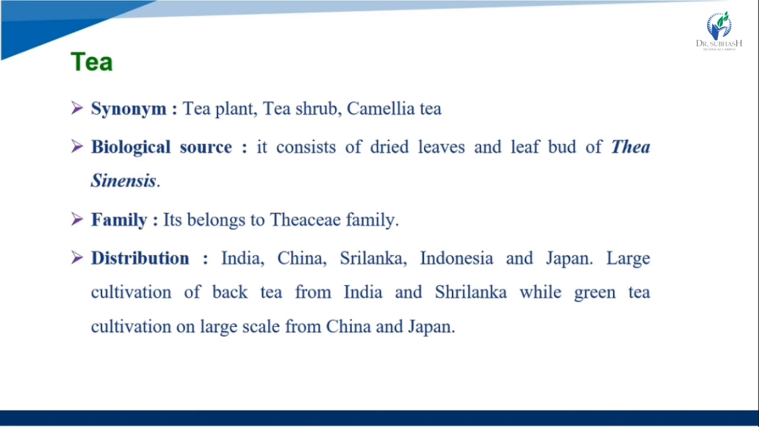So the biological source of tea consists of the dried leaves and leaf buds of Thea sinensis. The family is Theaceae, and it is distributed in India, China, Sri Lanka, Indonesia, and Japan. Black tea is cultivated on a large scale in India and Sri Lanka, while green tea is cultivated on a large scale in China and Japan.